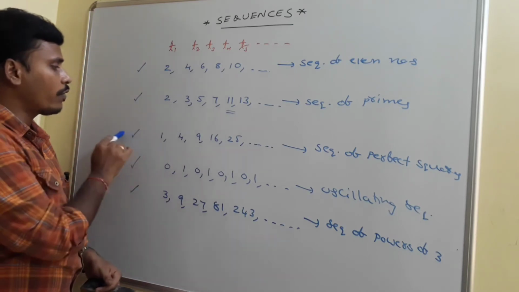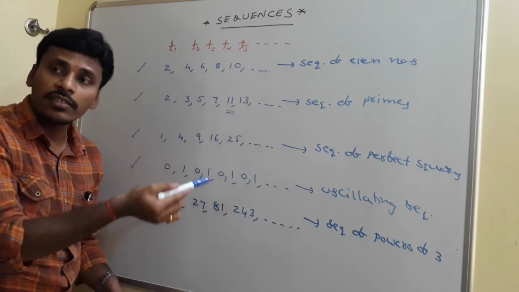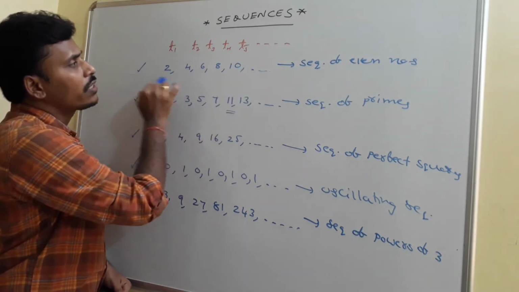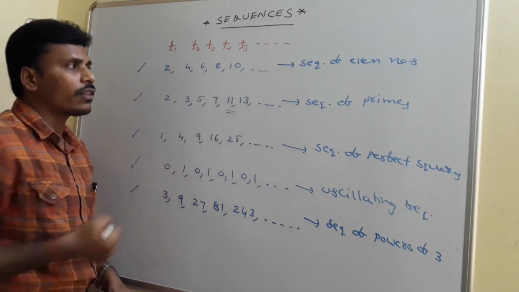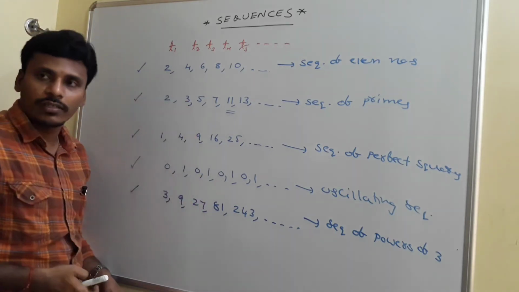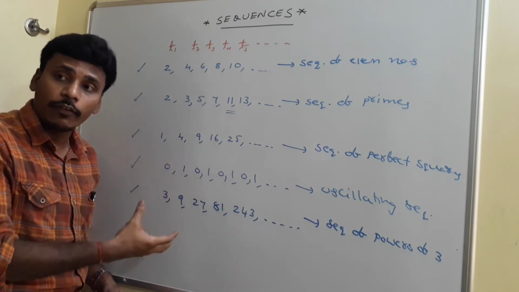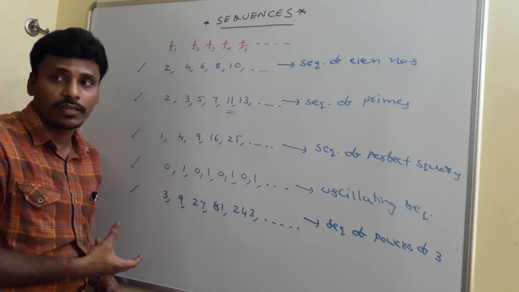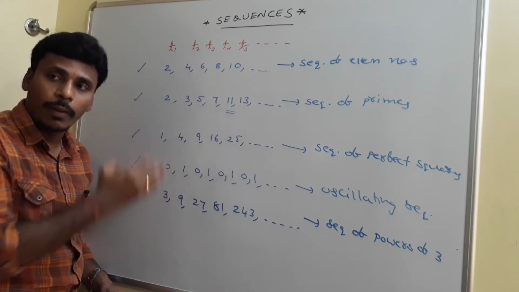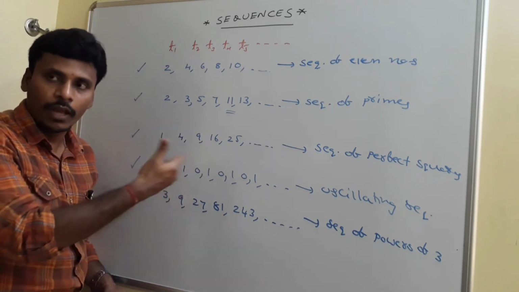For example, I have the sequence of perfect squares. What is T100 of this sequence? T100 is 100 squared, right? What is, you may say, T10 of this sequence? T10 is 100 for this sequence. Like that we are able to mention, right? So these are few examples of sequences. Just have a look. And then we are going to identify a special property of these sequences. With that specialty, we will classify these sequences as arithmetic sequence or geometric sequence. We may call it a progression also. I will confirm afterwards, right?